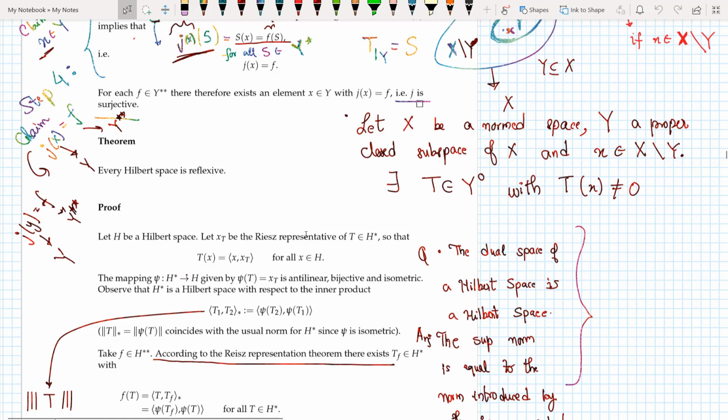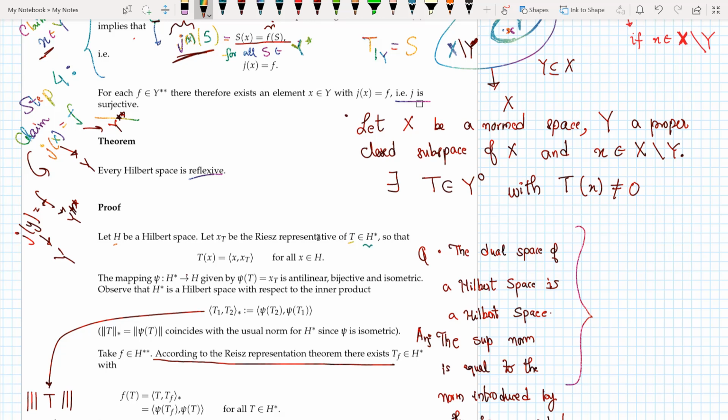So basically in this proof what we have to do is prove that every Hilbert space is reflexive. So we start with H, let H be a Hilbert space, and let x_T be the Riesz representation of T, which is an element in the dual space H star.